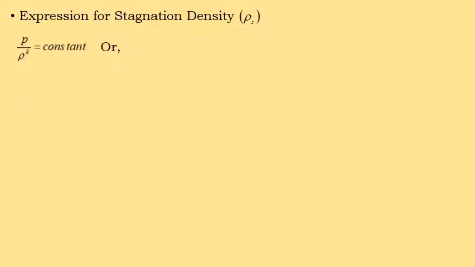Next, stagnation density at the stagnation point. For an adiabatic process, P by rho to the power k is equal to a constant, which was already derived.